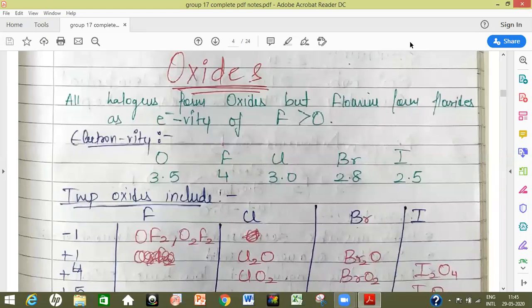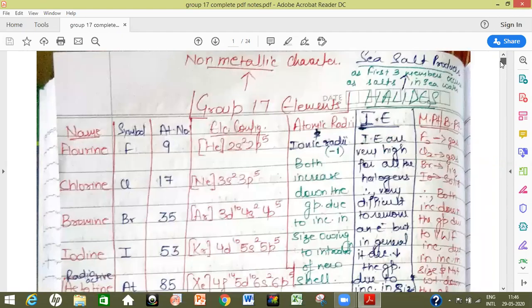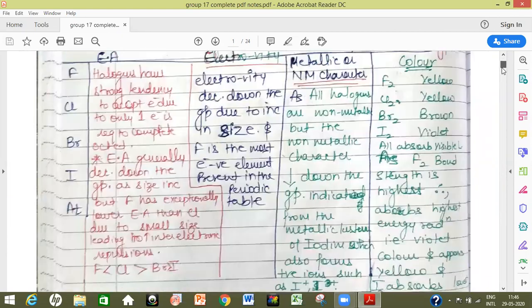So in this video we are starting with the oxides of group 17. Before proceeding with the oxides, in the last video we left one property, that is the color of halogens. We were discussing the general properties of halogens, and we just skipped the color. So the halogens are colored compounds: fluorine is yellow, bromine is brown, iodine is violet.